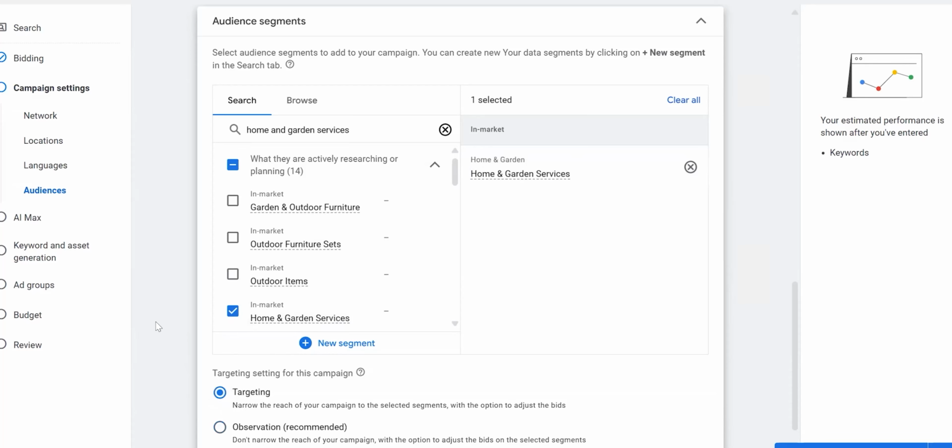So this is going to allow us to avoid keywords such as customer service, customer support. Let's say it's going to be like Joe's water and fire damage repair phone number. So obviously they're looking for that particular company's phone number and not necessarily for a quote, right? So in that case, we're going to be specifically targeting people that are shopping around and within the water and fire damage services.